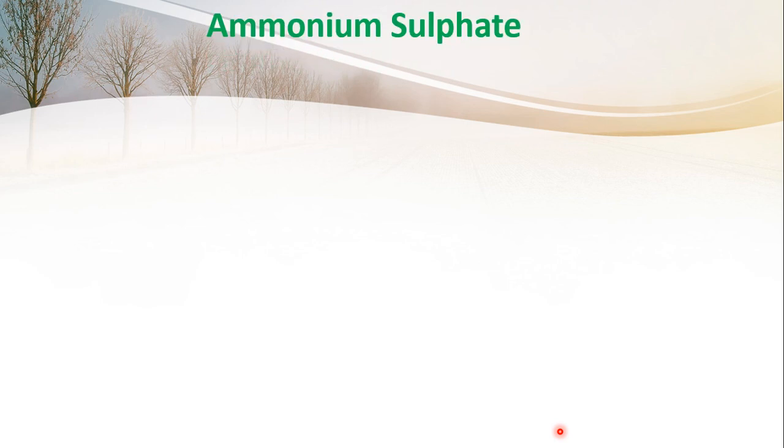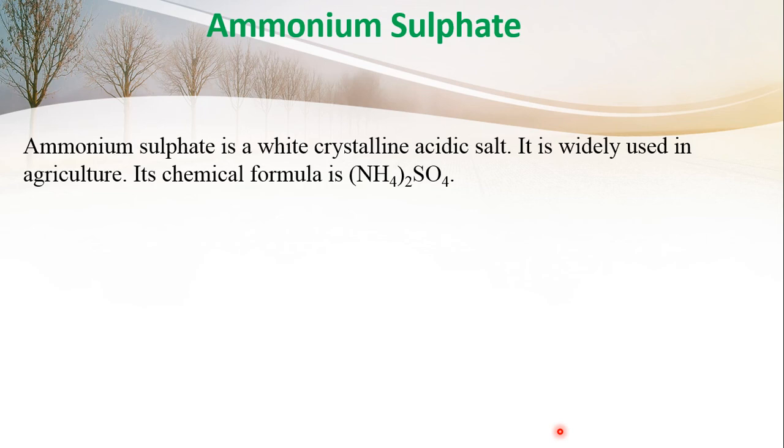Now another one, ammonium sulfate. Ammonium sulfate is also used in agriculture. It is also an essential ingredient for the plants. Plants can get two nutrients from ammonium sulfate, nitrogen and also sulfur. Ammonium sulfate is a white crystalline acidic salt.